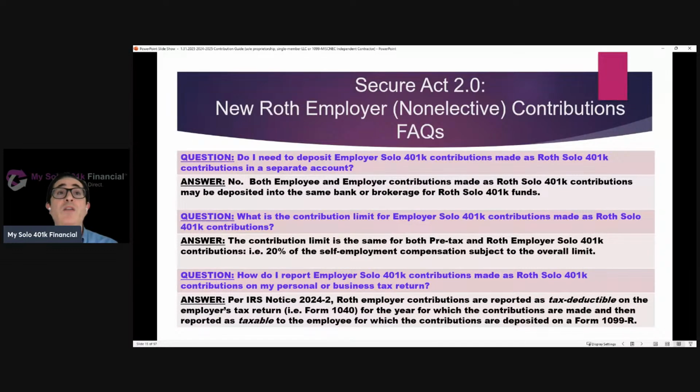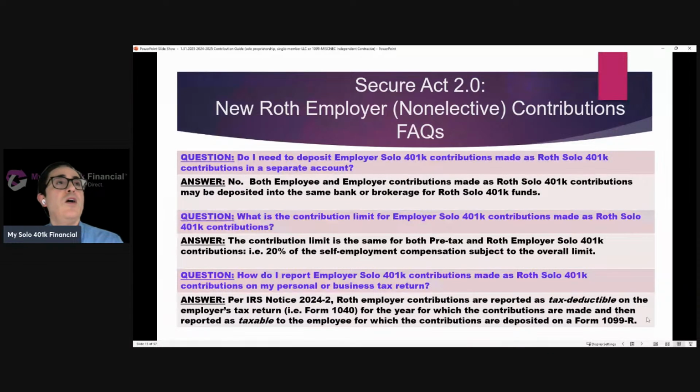So it's not uncommon for self-employed individuals to be making contributions for the prior year. In other words, here we are in 2025, someone is making contributions for 2024, right? As long as they make those 2024 contributions by the business tax return deadline, including extension. So that means it's going to reduce their taxable income, right? It's going to be tax deductible on their 2024 1040 if their business is taxed, for example, as a sole proprietor. But then it'll be taxable to the employee for the year in which the contribution is deposited. In other words, it'll be taxable on their 2025 1040 via 1099-R.